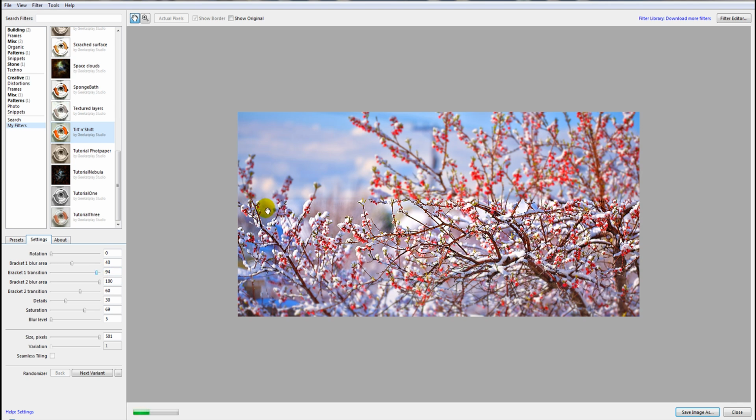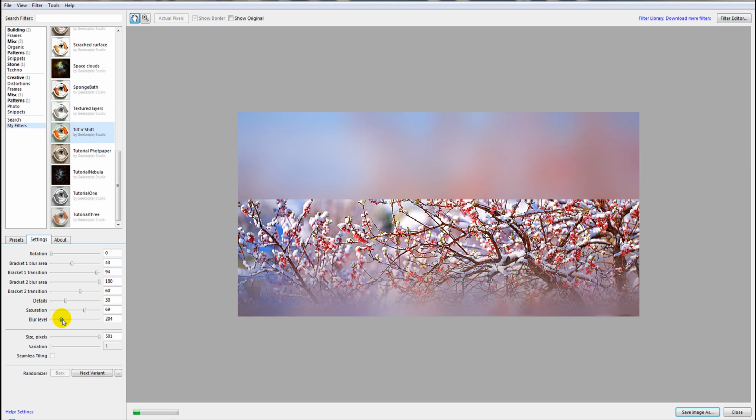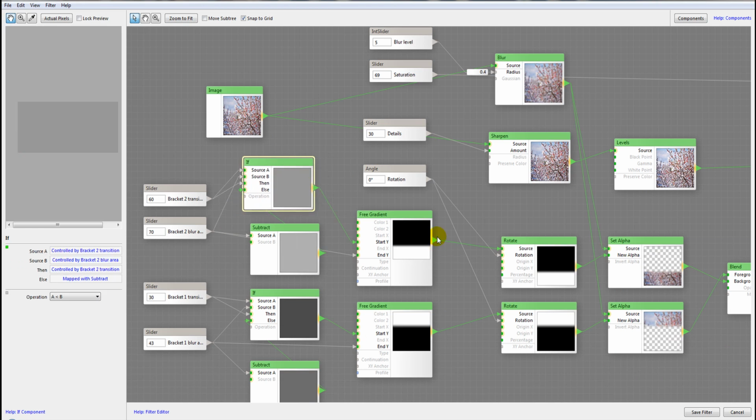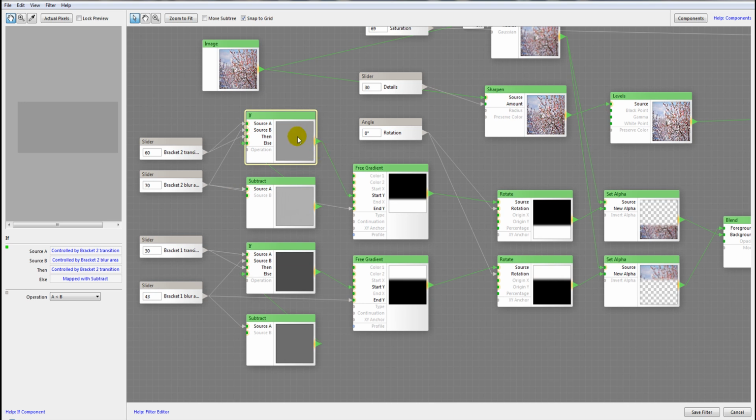So even if we take our brackets and for some reason decide to exceed all the way one or the other, what we end up with right here is a very sharp line between blur and not blur. Let me even pop up the blur level up high so we can see it, and this kind of flipping will never happen. So we needed to apply changes to our filter to prevent all these possible effects that may happen.